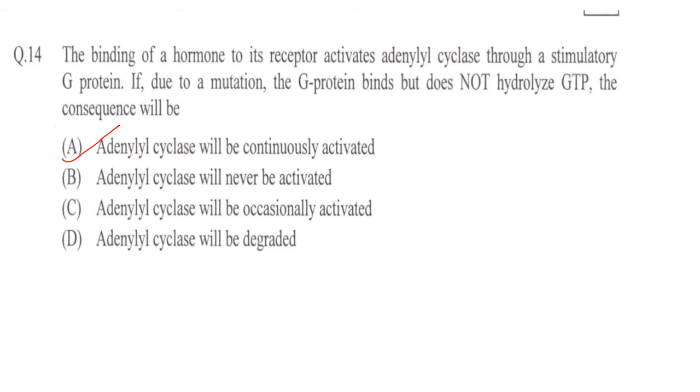Next one, the binding of a hormone to its receptor activates adenylyl cyclase through a stimulatory G protein. If due to mutation the G protein binds but does not hydrolyze GTP, the consequence will be: adenylyl cyclase will be continuously activated, adenylyl cyclase will never be activated, adenylyl cyclase will be occasionally activated, or adenylyl cyclase will be degraded.